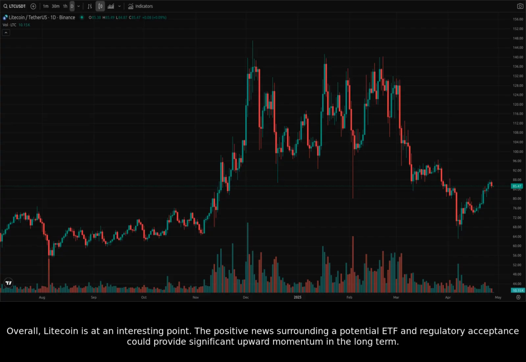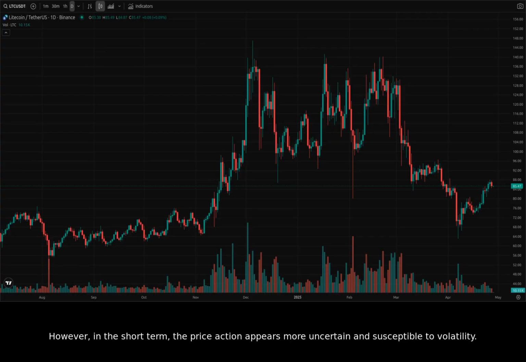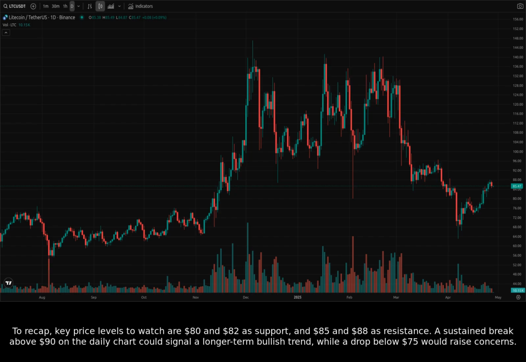Overall, Litecoin is at an interesting point. The positive news surrounding a potential ETF and regulatory acceptance could provide significant upward momentum in the long term. However, in the short term, the price action appears more uncertain and susceptible to volatility. To recap, key price levels to watch are $80 and $82 as support and $85 and $88 as resistance.